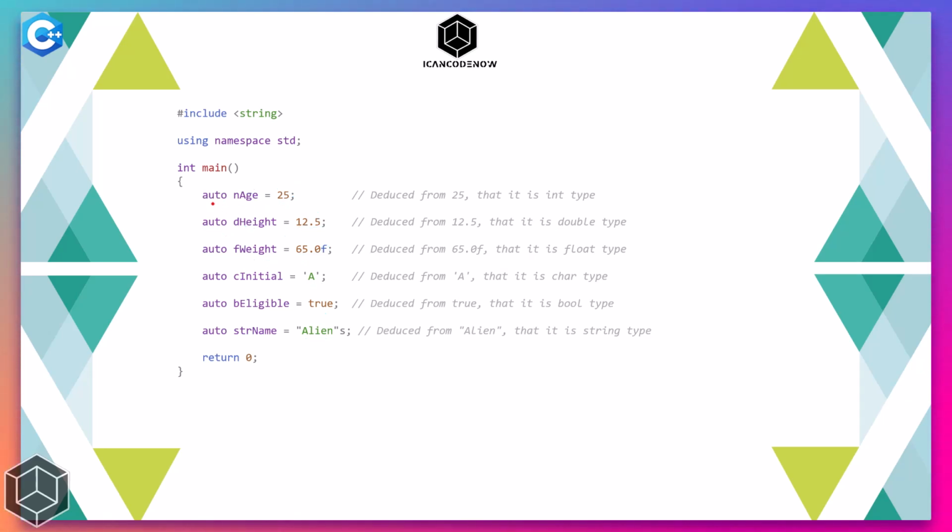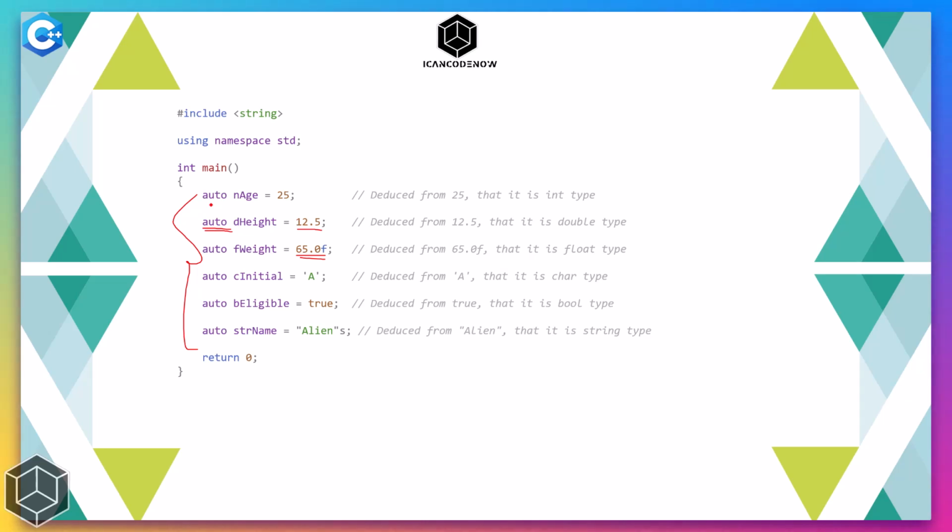Usually we need a data type when we are declaring a variable with its value, but now we can easily write this auto keyword, and the compiler does the job for us. We don't have to worry about declaring this data type correctly, because this auto keyword does the job for us, and the compiler automatically detects the type of that variable using the value that is assigned. And this works for all the data types, for example, long, short, and signed, unsigned, all the things. So the normal process of creating a variable with data type can be replaced with this auto keyword, and we can normally declare variables using this auto keyword.